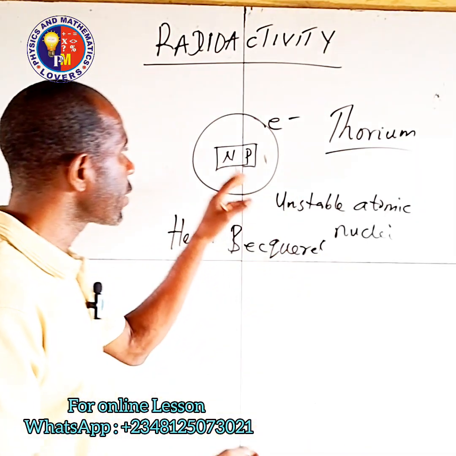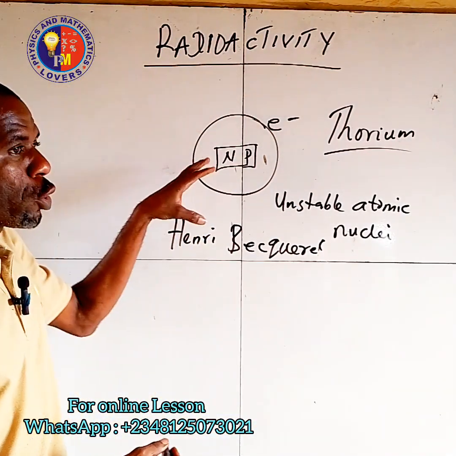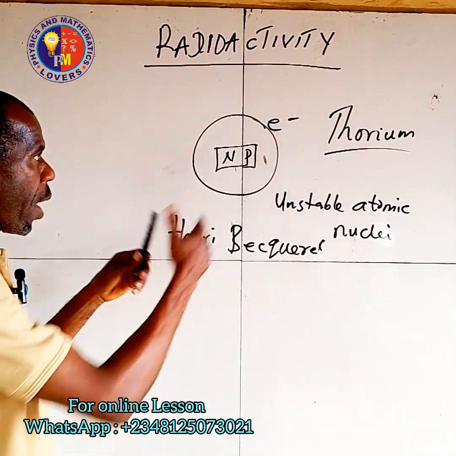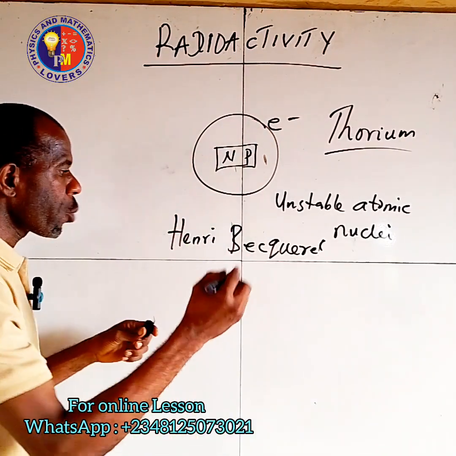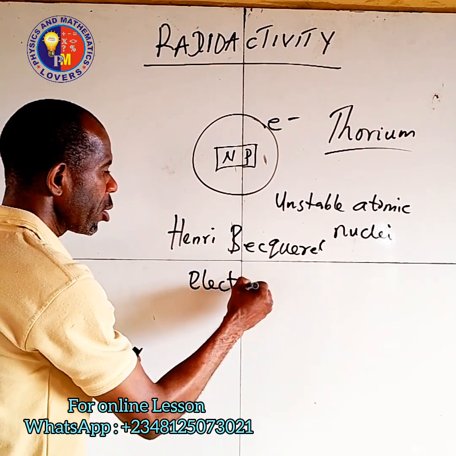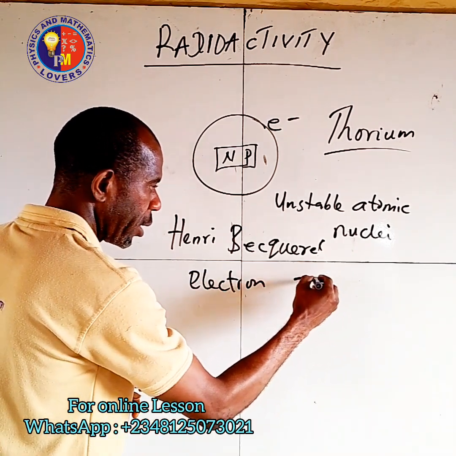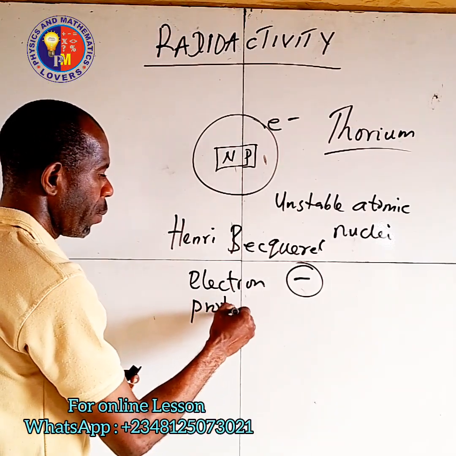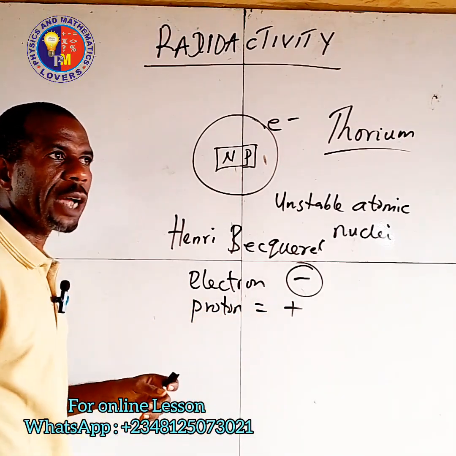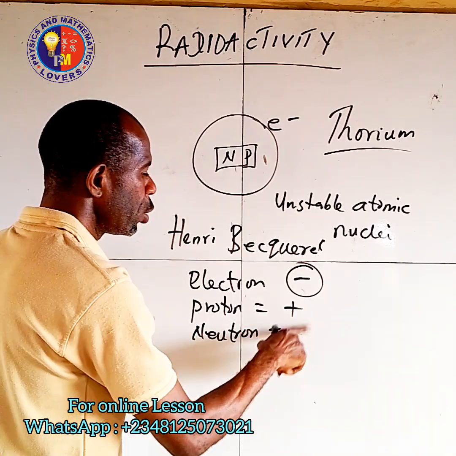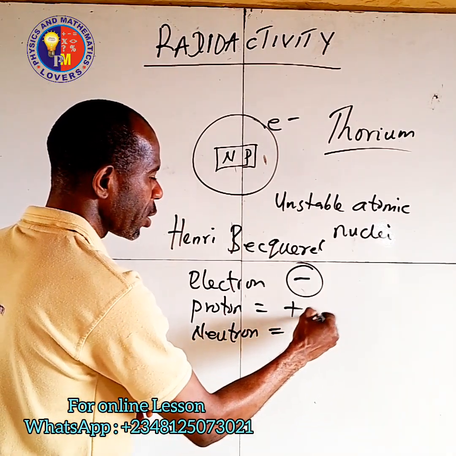Like we know, you must understand the atomic structure. The atomic particles we have are the electron, which is negatively charged, then the proton, which is positively charged, and the neutron, which has no charge.